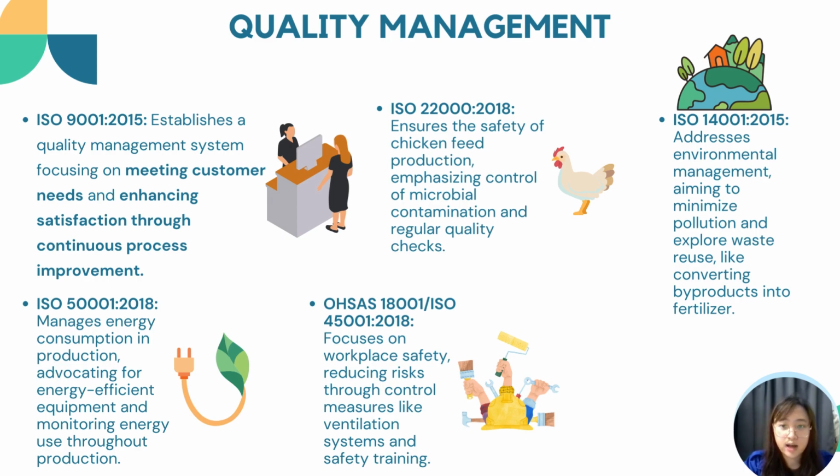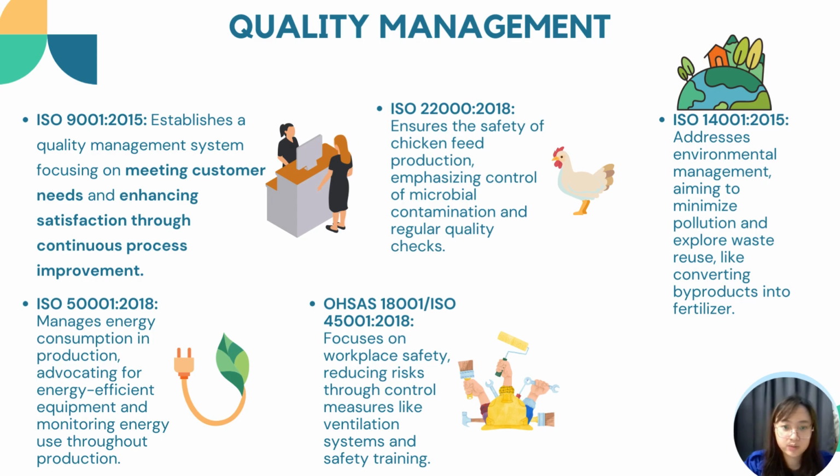The first one is the ISO 9001:2015, which focuses on satisfying customer needs and continuously improving processes. The second one is the ISO 22000:2018. It ensures the safety of our chicken feed production with a strong emphasis on controlling microbial contamination. The third one is the ISO 14001:2015. This helps us manage our environmental impact and promote pollution reduction and waste reuse.